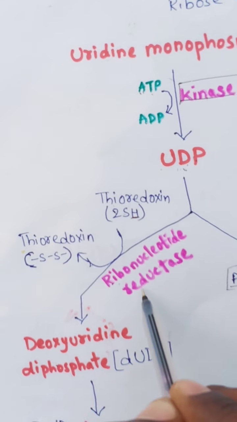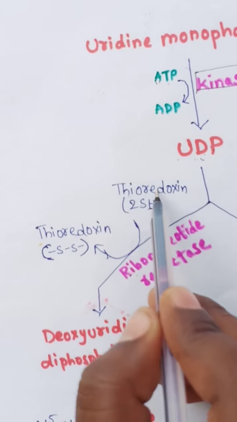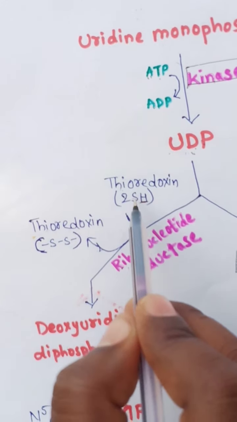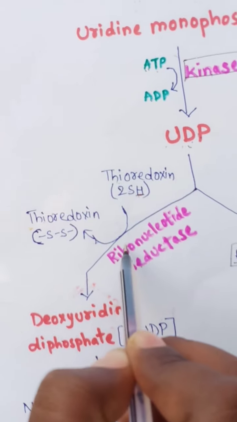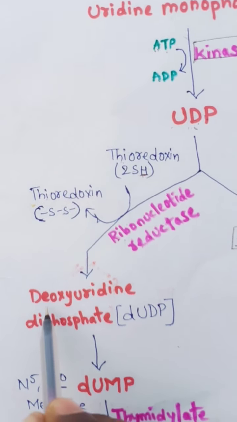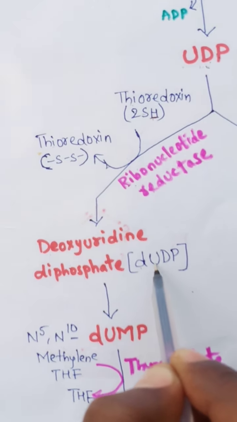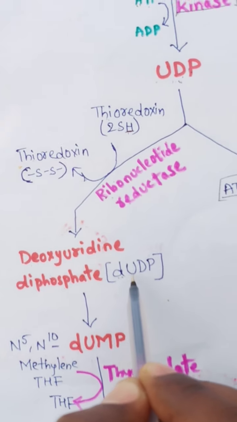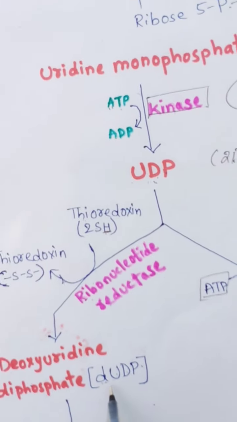This reaction is called a reductase reaction. Here thioredoxin is converted to its oxidized form, only the S atoms are eliminated, and the remaining hydrogens are attached to the compound. This compound is called deoxyuridine diphosphate, dUDP. UDP is converted to dUDP.